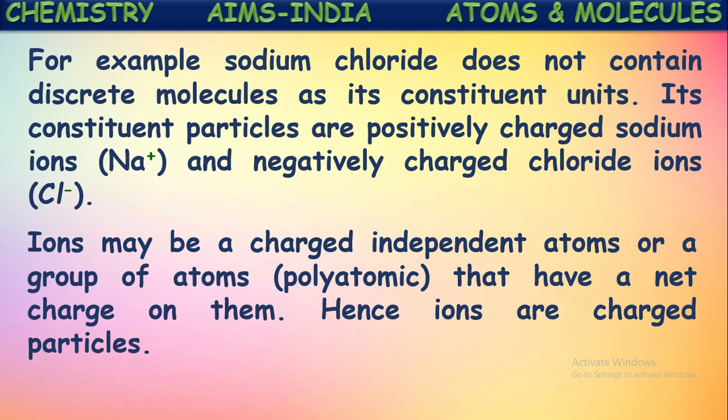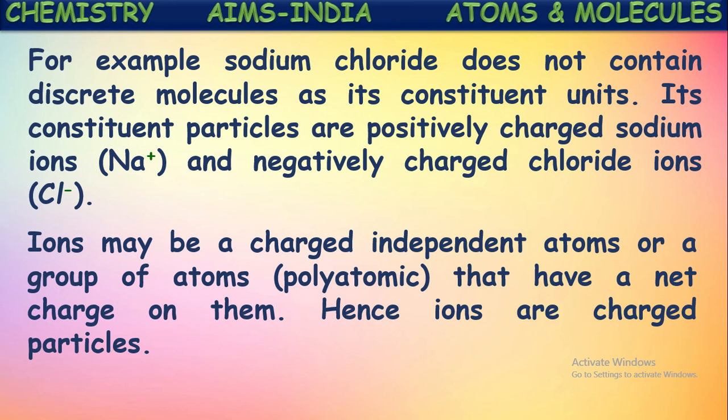Ions may be charged independent atoms or a group of atoms that have a net charge on them. Yes, ions or radicals are the charged independent atoms or groups of atoms. A group of atoms is polyatomic, that we said are radicals, that have a net charge on them. If it is a single atom, the charge is shown there. If it is a group of atoms or radical, some charge will also be shown on that. That is the total charge for all those atoms together, which is said to be the net charge on them.